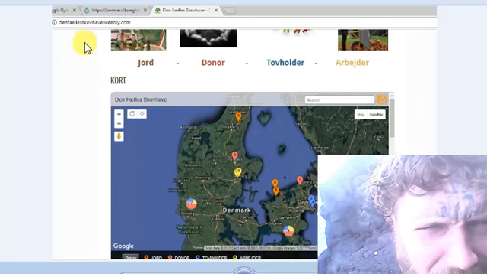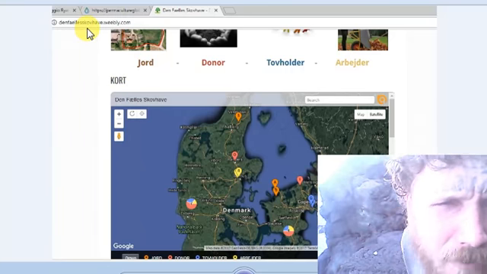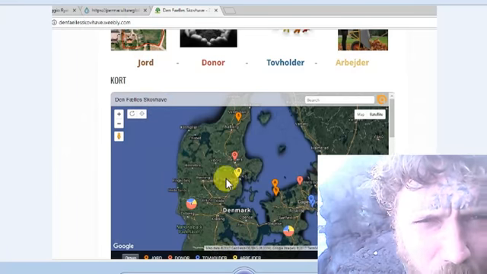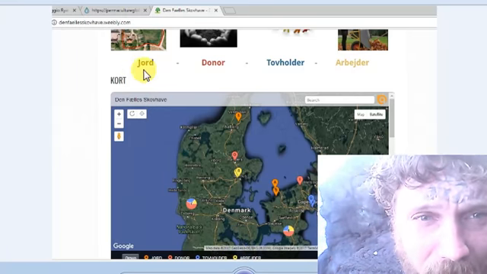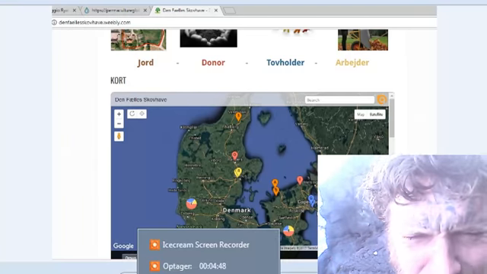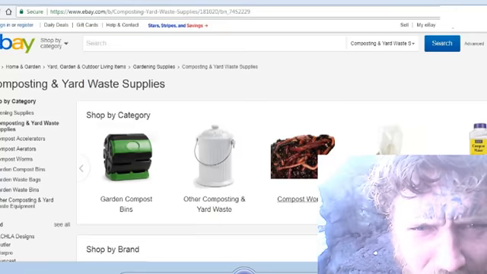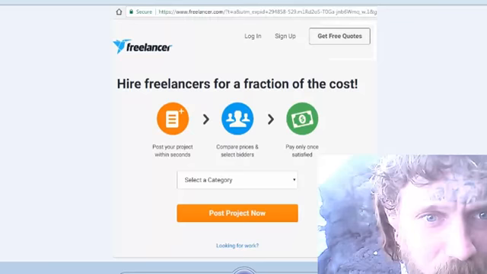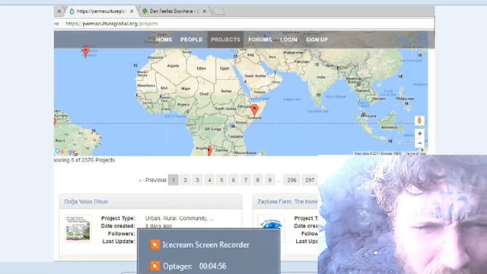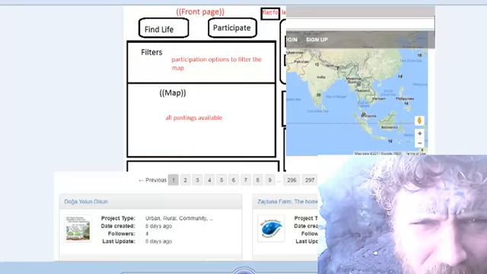This is Stemfælles Skovhave. That's our common forest garden, and that's a website I was working with some years ago, kind of like to create that map and different categories, as you see here. Let me get through. That's eBay, great inspiration. Yeah, freelancer. And Permaculture Global, I think that's also a great inspiration, but again, nothing